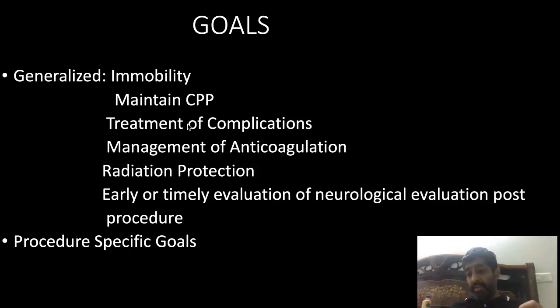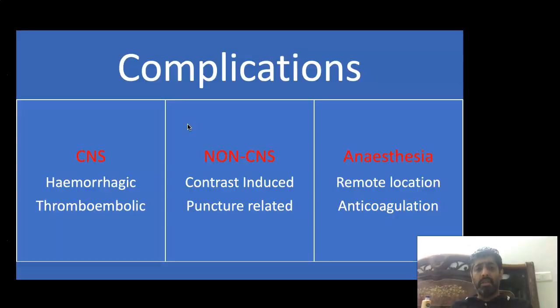Early intervention in those complications is the key to the final outcome of the patients. Apart from that, management of anticoagulation, that is heparin and intraarterial antiplatelets which we usually give, and radiation protection. These are the things which we are subsequently going to discuss in the slides.